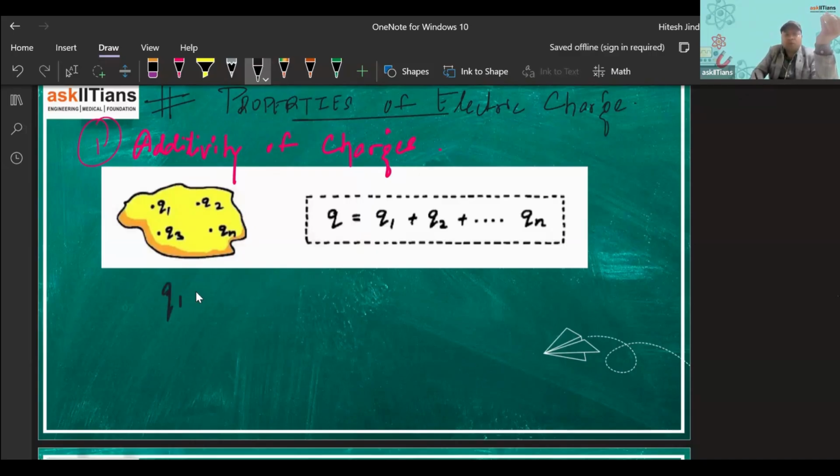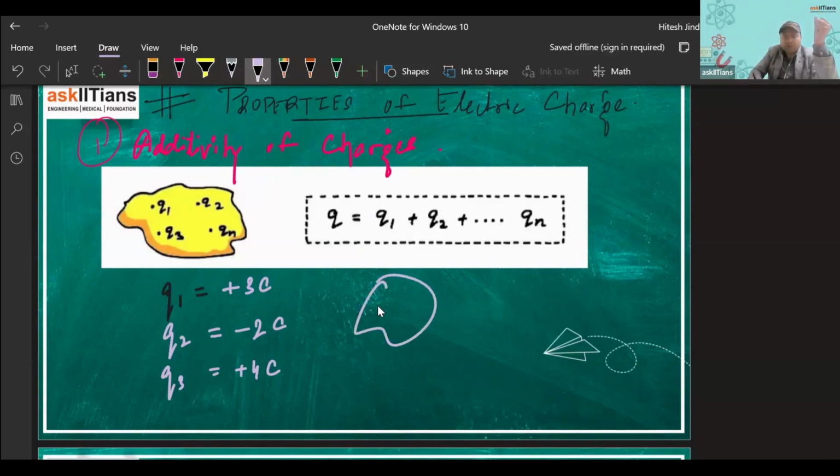And let's say we can have some values also. Let's say this q1 is plus 3 coulomb, a large charge I'm taking. Q2 is, let's say, minus 2 coulomb. Q3 is, let's say, plus 4 coulomb, and similarly qn and so on.